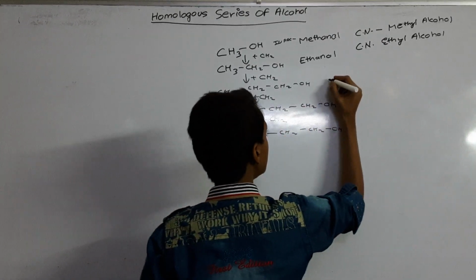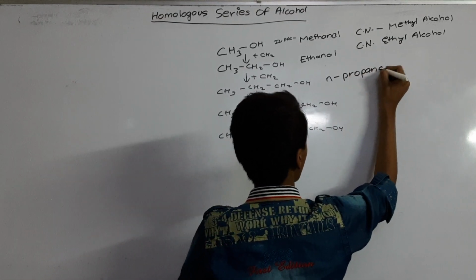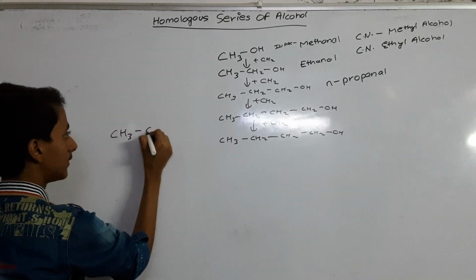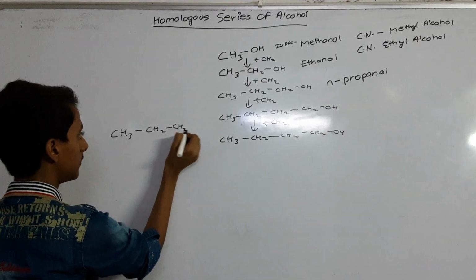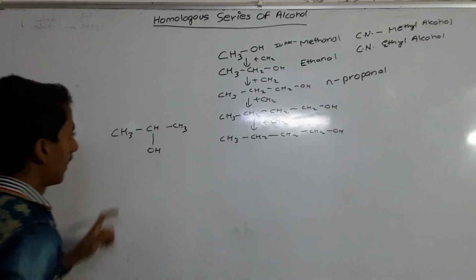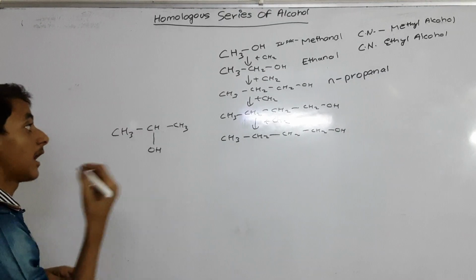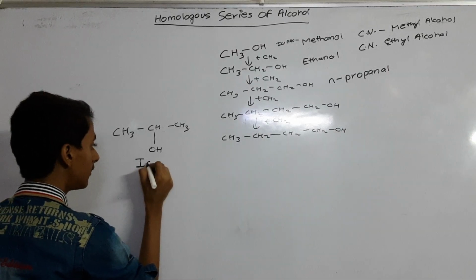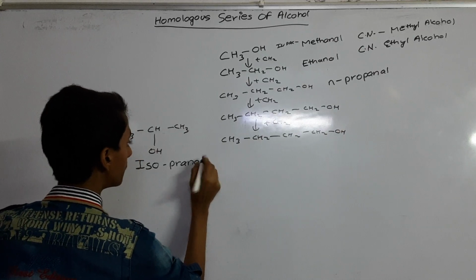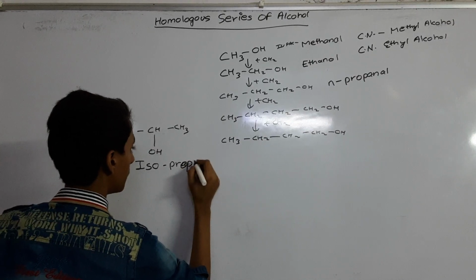We call it n-propanol, or propan-1-ol. Sometimes it can be written like this also, with CH3 in the middle, and its name is isopropanol, propan-2-ol.